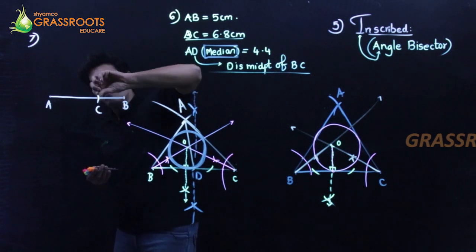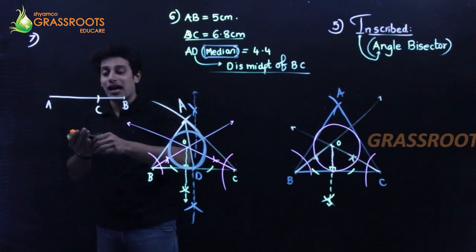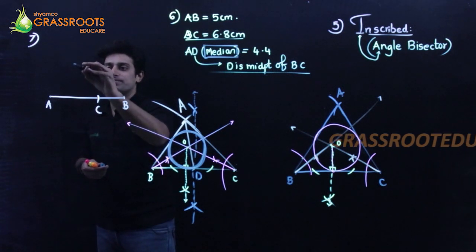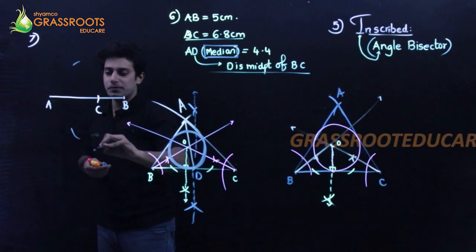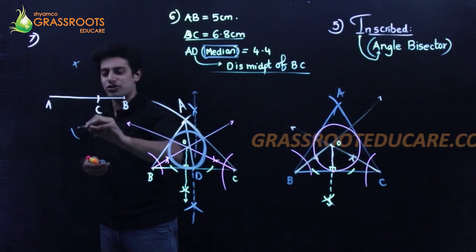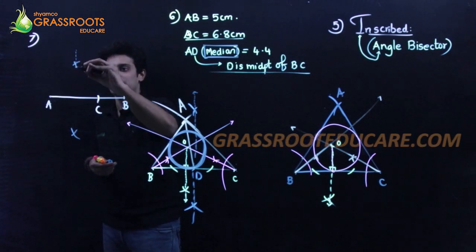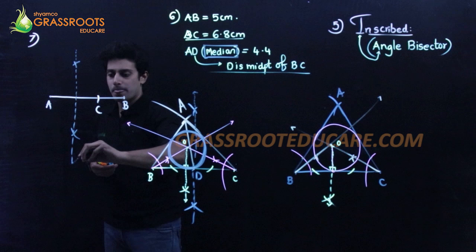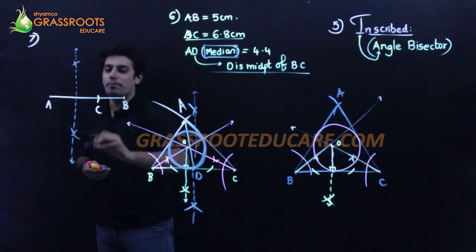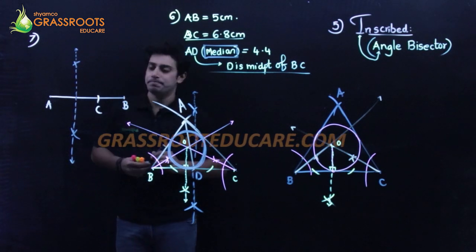From C, more than half, cut an arc up, cut an arc down. And from A with the same dimensions, cut an arc up, cut an arc down. This is your perpendicular bisector.